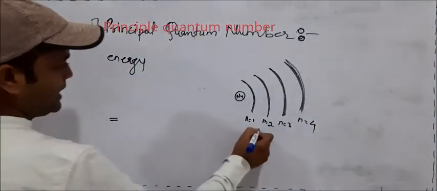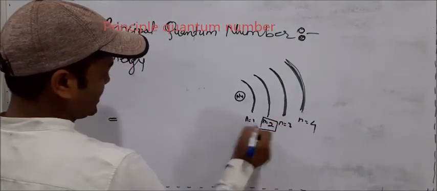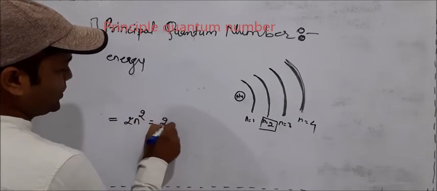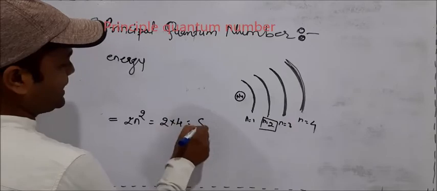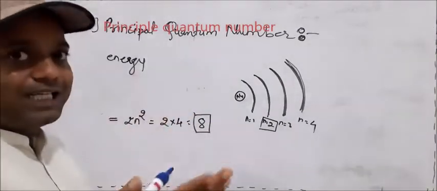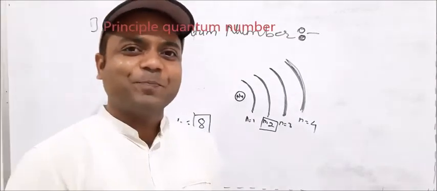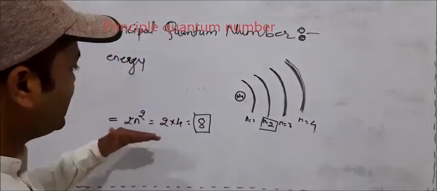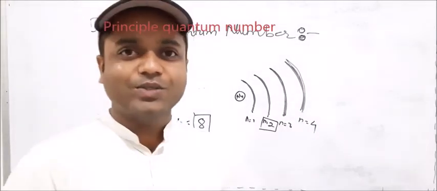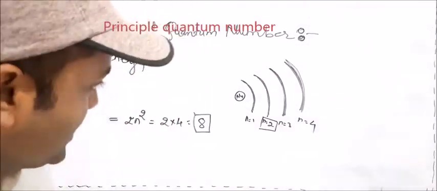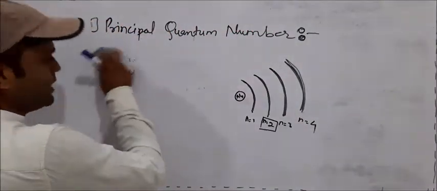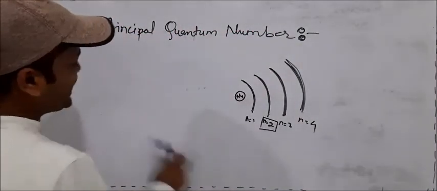Next, from the principal quantum number you can calculate the maximum number of electrons present in that principal quantum number. For example, for quantum number 2, the maximum number of electrons is 2n square. 2n square means 2 into 4, means 8 electrons in principal quantum number 2. Second shell में 8 इलेक्ट्रॉन होते हैं मैक्सिमम. So the maximum number of electrons can be calculated from the principal quantum number. Principal quantum number is a positive integer number and it indicates the shell.